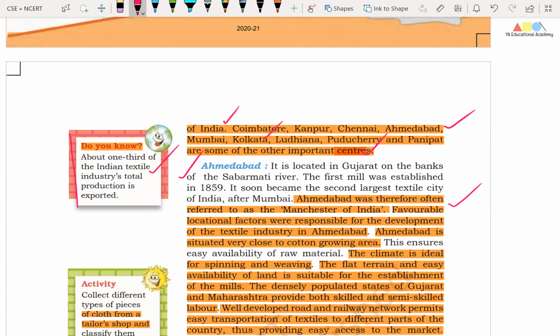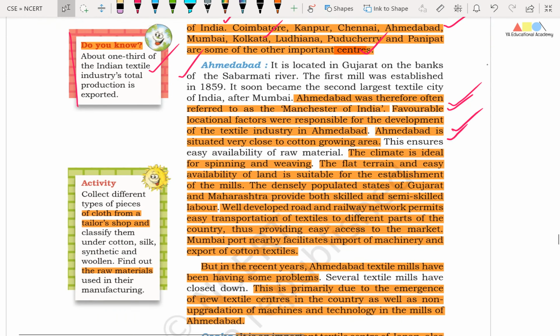Friends, Ahmedabad was often referred to as the Manchester of India. Okay friends, favorable location factors were responsible for the development of the textile industry in Ahmedabad. Ahmedabad is situated very close to the cotton growing area, and this ensures easy availability of raw material. Similarly, the climate is ideal for spinning and weaving. The flat terrain and easy availability of land is suitable for the establishment of mills.